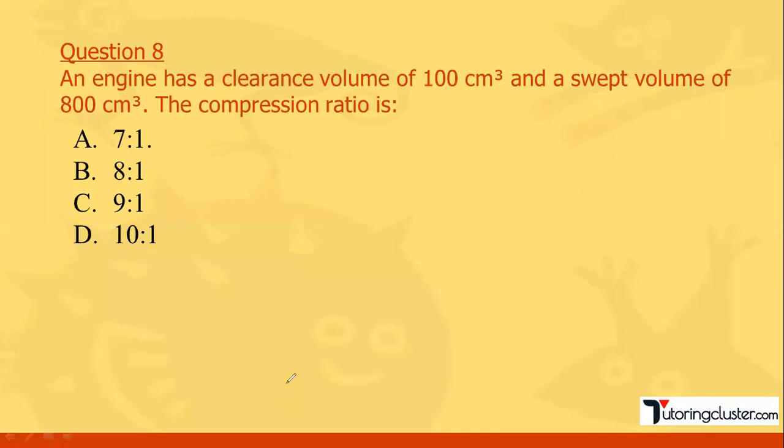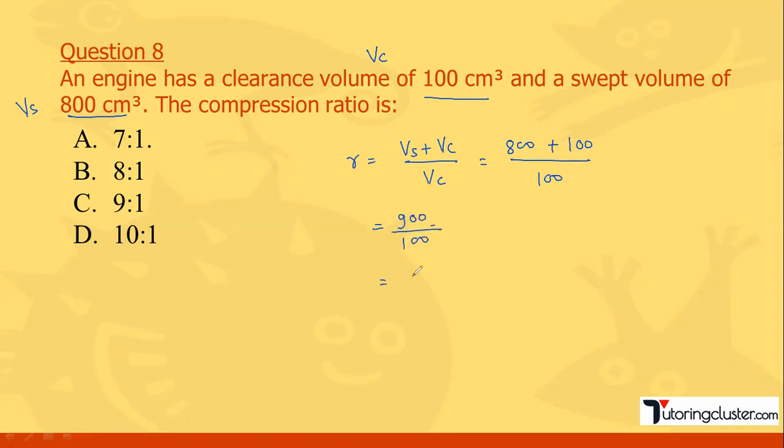Now, question number 8. The engine has a clearance volume VC of 100 cubic centimeters and a swept volume VS of 800 cubic centimeters. The compression ratio is? We have just seen R is equal to (VS plus VC) upon VC. So 800 plus clearance volume 100, divided by clearance volume 100. So it will be 900 divided by 100, which is 9, or 9 to 1. Is it clear? You can put a star mark on this question. This is very important.